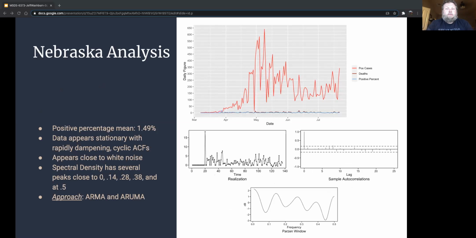The positive percentage rate for Nebraska is 1.49. And again, looking at the overall data, you get an idea of the positive percentage value on the blue line. What's interesting about the sample autocorrelation is it looks very close to white noise. My approach on this data was to look at ARMA and ARIMA models.